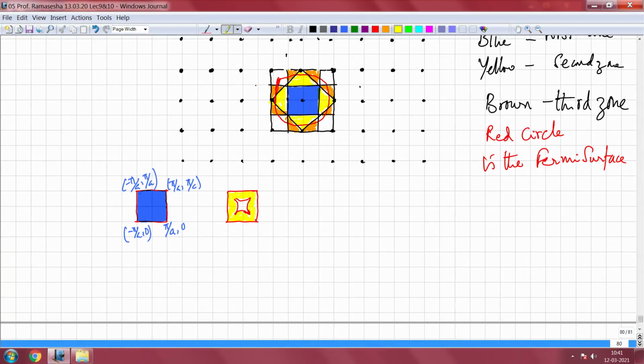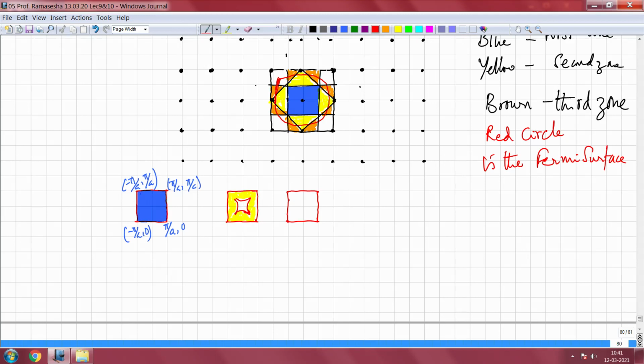And let us see how it will look in the third zone, okay. To see how the Fermi surface will look like in the third zone, we will draw the zone again. And you know, the portion that is here comes here, the portion here comes here, and so on and so forth.